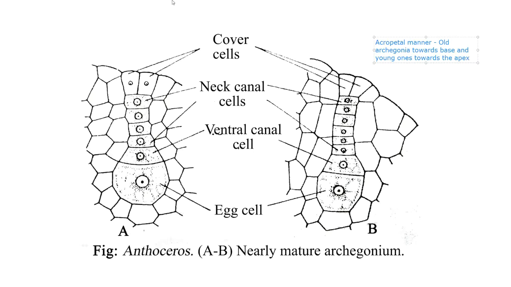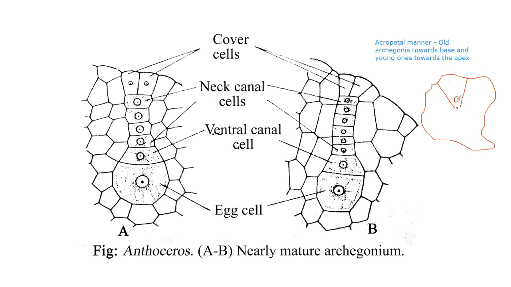So if I take a thallus, suppose this is the thallus, and this is almost the center. If I consider this as the apex over here, and this is the base, then I would be getting archegonia over here.